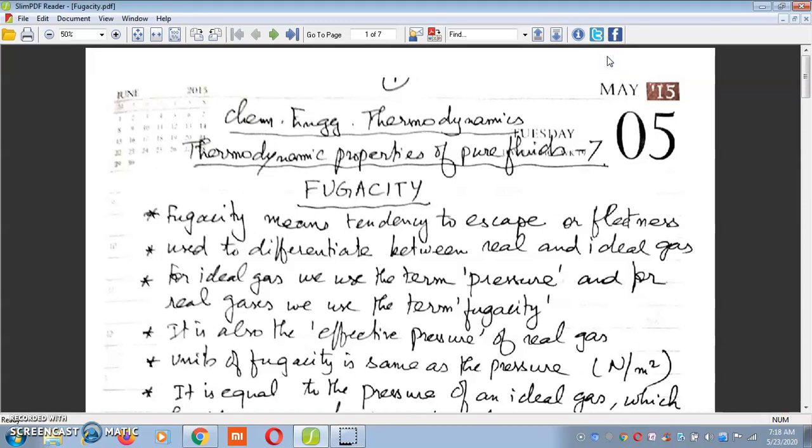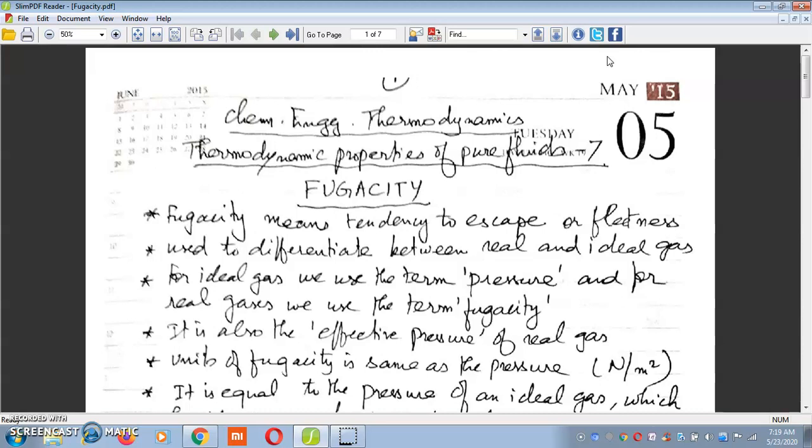In this class, I am going to discuss another important thermodynamic property of real gases. It is known as fugacity. Fugacity indicates the deviation from ideal behavior. It is also known as fleetness. It is used to differentiate between real and ideal gas.